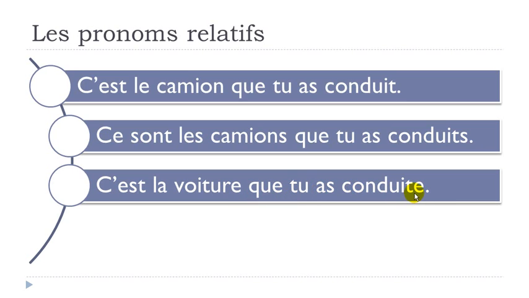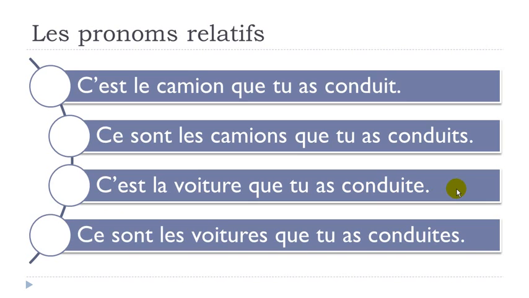And that's when you hear the difference between conduit, because remember, final T is not pronounced, conduit, here, and then the feminine, conduite. Okay, so here you can hear this t, conduite. All right, c'est la voiture que tu as conduite. And then the same thing for the plural, so it will be feminine plural because it's les voitures. Ce sont les voitures que tu as conduites.